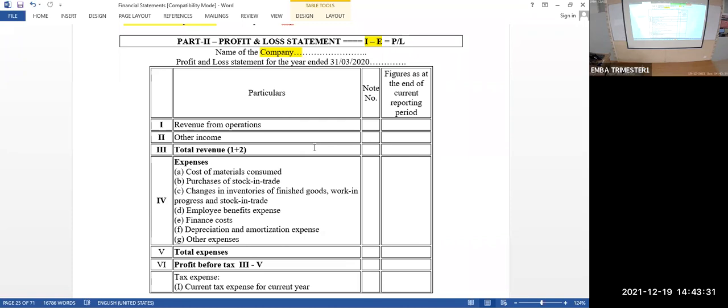Will you receive any interest from the bank on 31st March? No. When will you receive the first interest? June 30th. But have you earned any interest from the bank? Yes, you earned. How much? Up to 3 months. So that interest you have to calculate for 3 months, and you have to write it in other income as interest receivable.